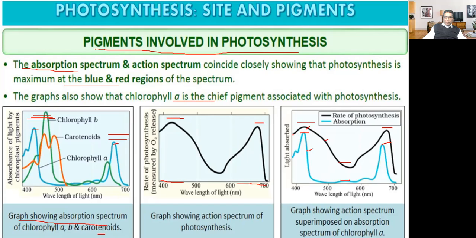So there is more photosynthesis in the A region. This is A here and here. So here and here the absorption is maximum, as the rate of photosynthesis is also maximum. Therefore, chlorophyll A is the chief pigment associated with photosynthesis.